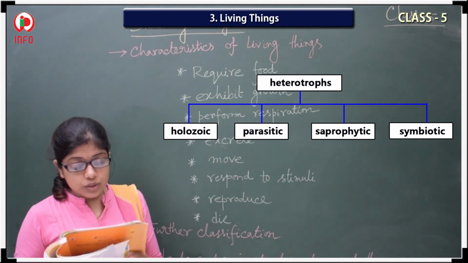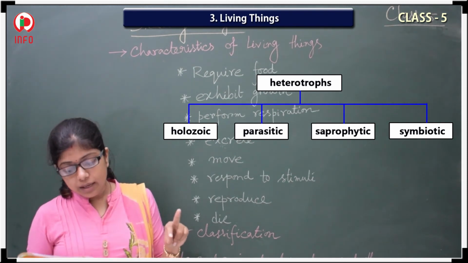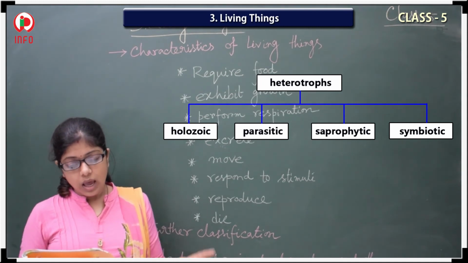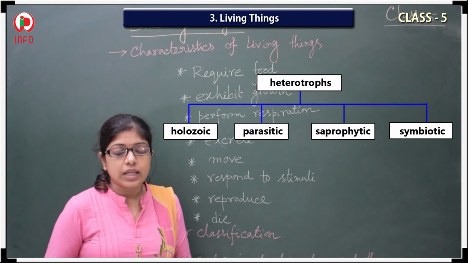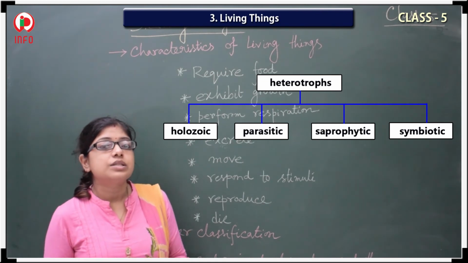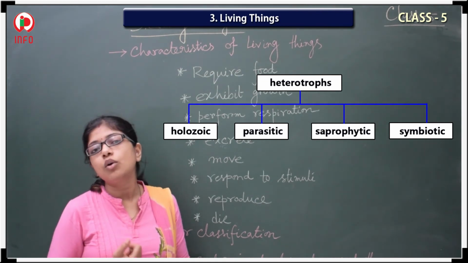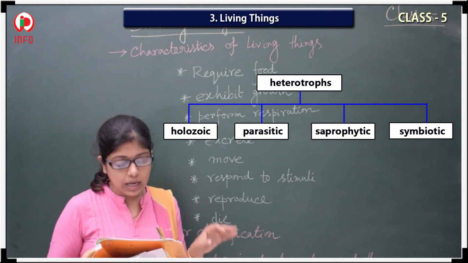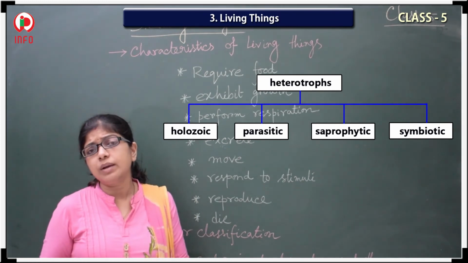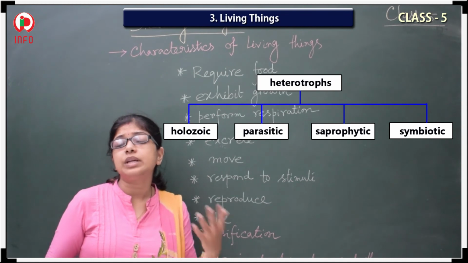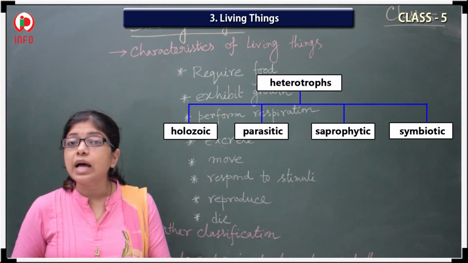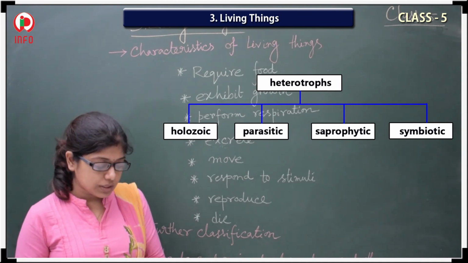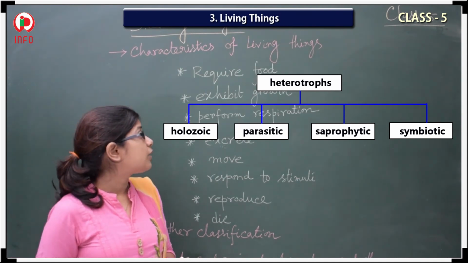Symbiotic. Two organisms live in close association to benefit each other. That means both of them are residing in very close contact, and in that way both of them are getting benefited. Sometimes the fungi and the algae are the examples. So these all are the food habits.